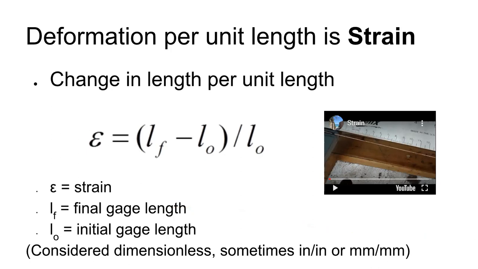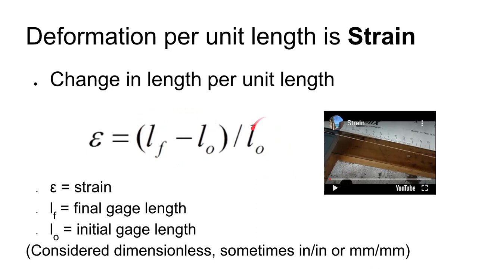So when we take the amount of deformation that we experienced and divide by the original length, that gives us this idea of strain. This is our equation for strain. You don't have to memorize this, you can arrive at it just by thinking about what's going on. It's the change in length over the original length.